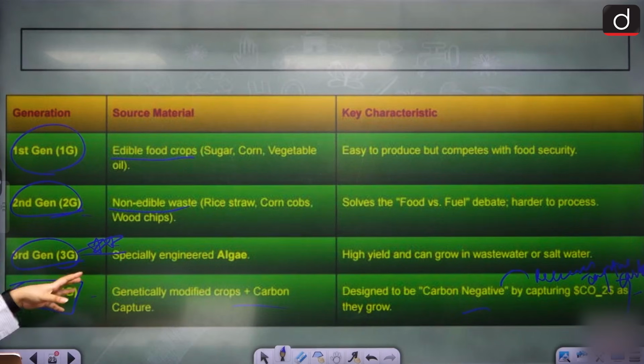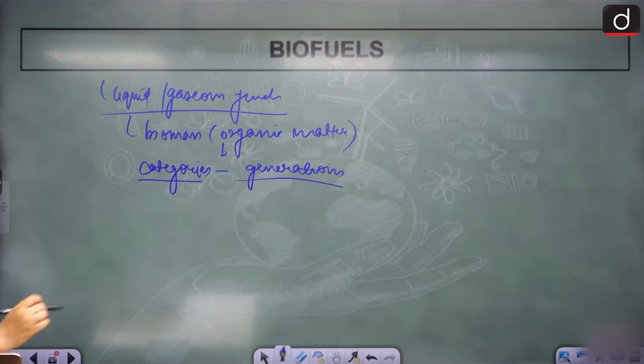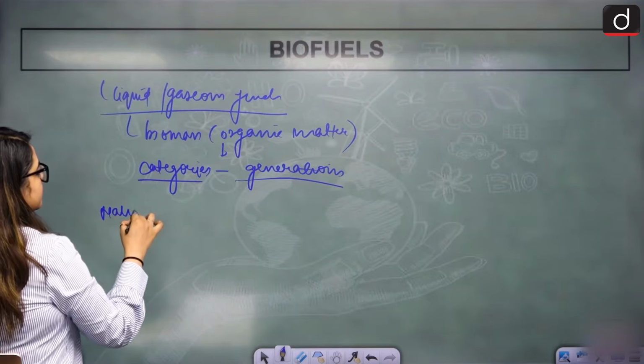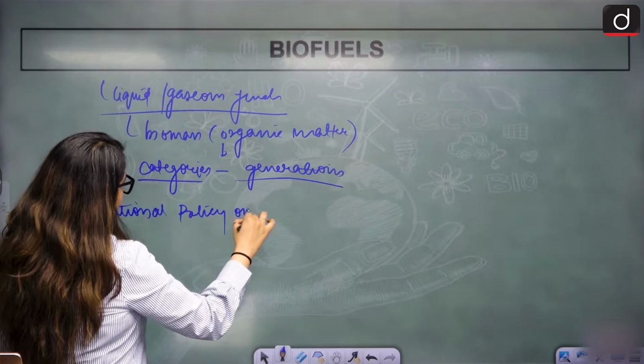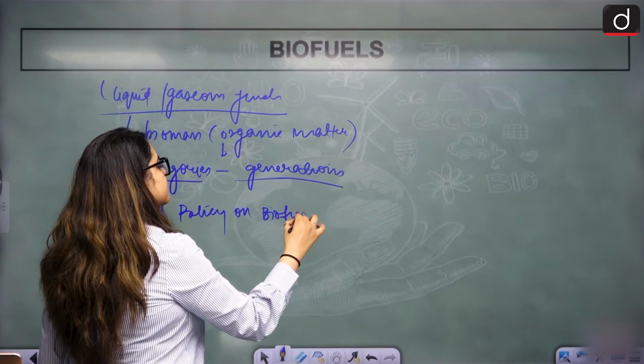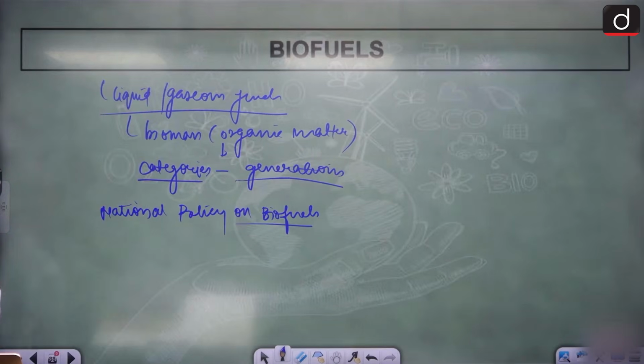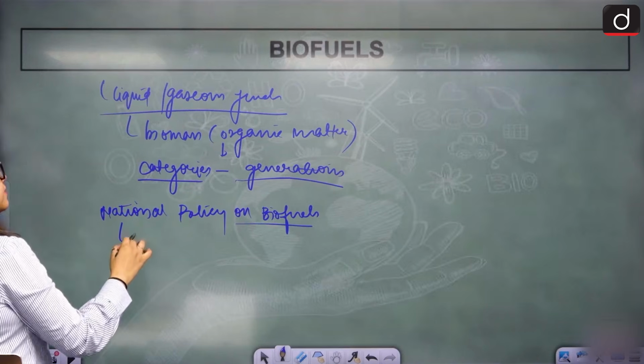We have a national policy on biofuels also, to manage them. It aims for a 20% blending of ethanol.